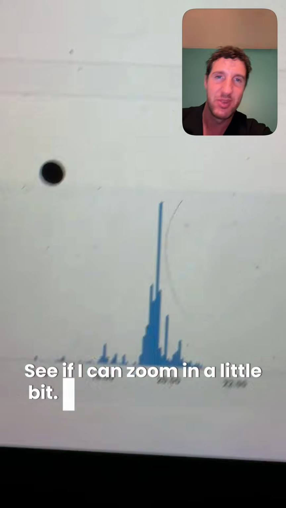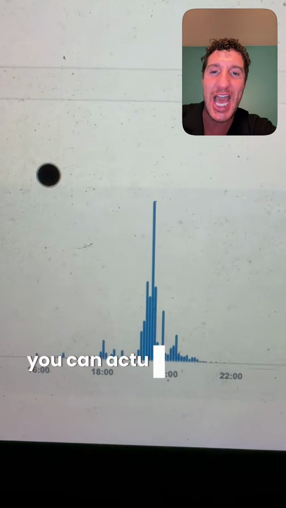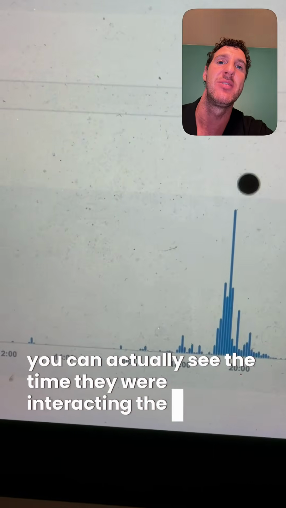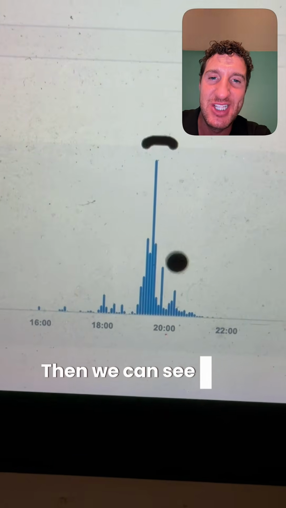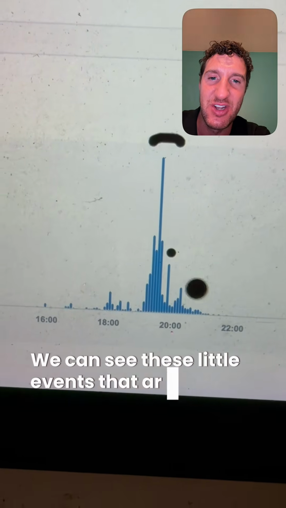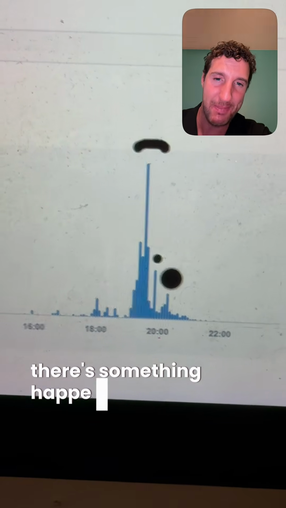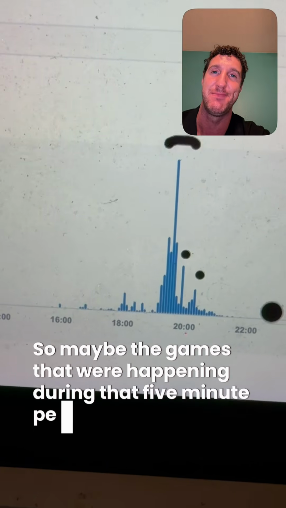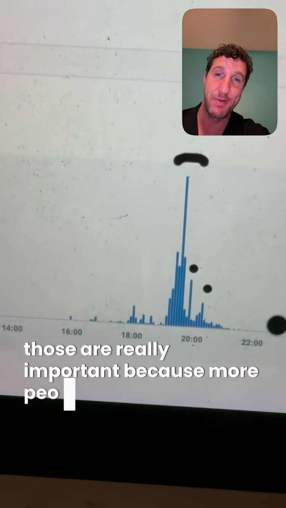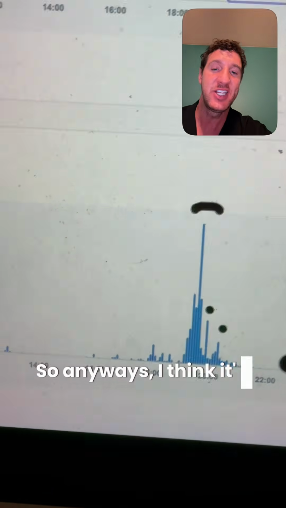And then down here we can actually see, let's see if I can zoom out a little bit, besides this piece of hair, you can actually see the time that they were interacting the most. So we have this time right here, the ultimate peak of interaction. But then we can see little ones down here too. We can see these little events that are happening to say, okay, there's something happening at the event. There are cool interaction peaks. So maybe the games that were happening during that 5-minute period, those are really important because more people are interacting that way. So anyways, I think it's very interesting to see.